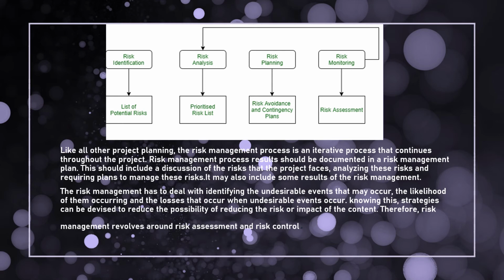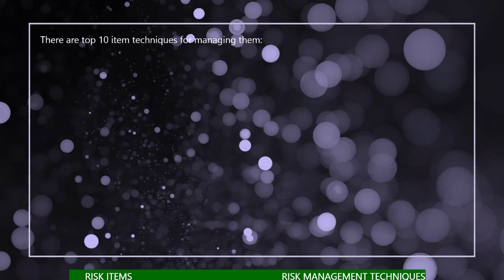In this we have to deal with identifying the undesirable events that can occur, and the losses that occur when undesirable events occur. Sometimes it will occur and cause loss to us. So by knowing these strategies, we have to reduce the possibility of this, and reduce the risk or impact of the event. So risk management revolves around risk assessment and risk control mainly.